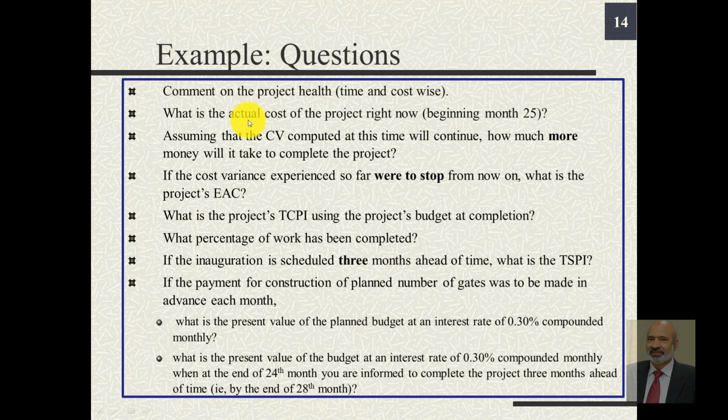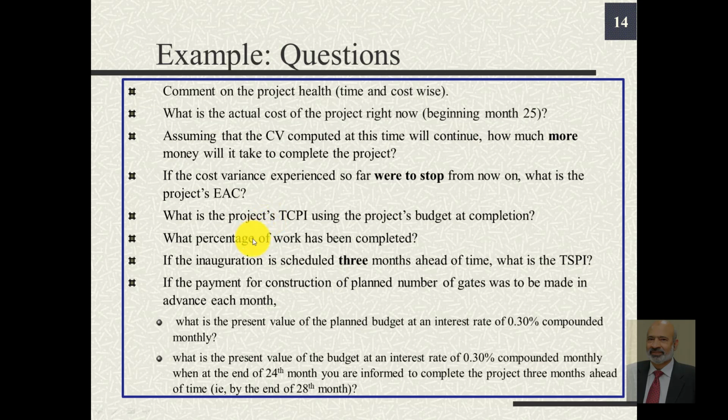Right now here means beginning of month 25 or by the end of the 24th month. Third question is, assuming that the cost variance computed at this point in time will continue, how much more money will it take to complete the project? How much more money means estimate to complete. If the cost variance experienced so far were to stop from now on, what is the project's estimate at completion? The next question is, what is the project's TCPI, to-complete performance index, using the project's budget at completion?